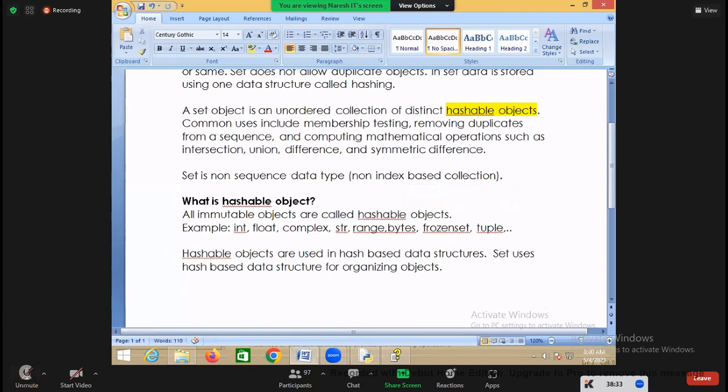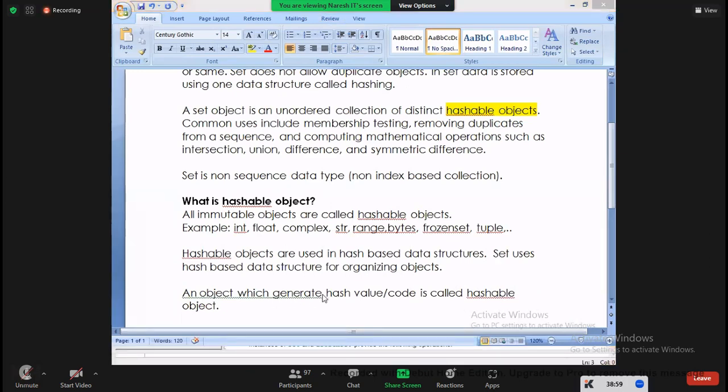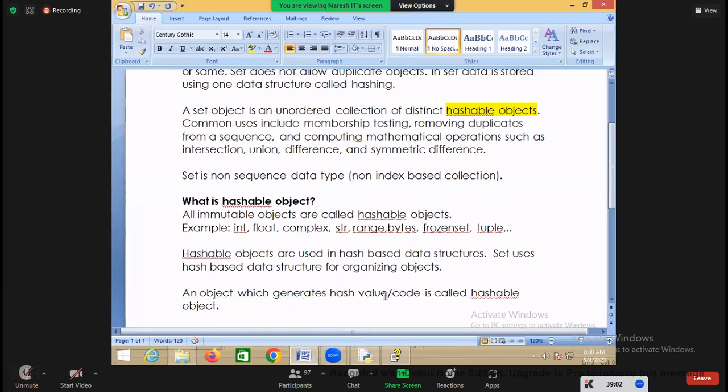Hashable objects generate which value? Hash value, also called hash code. An object which generates a hash value or hash code is called which object here? A hashable object. An object which generates a hash value or hash code is called a hashable object.